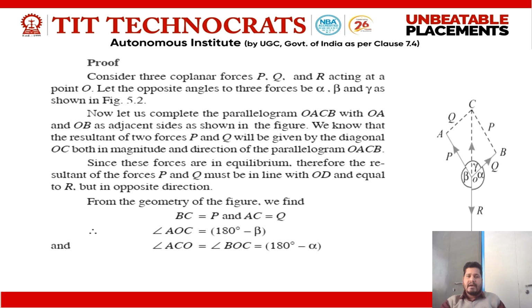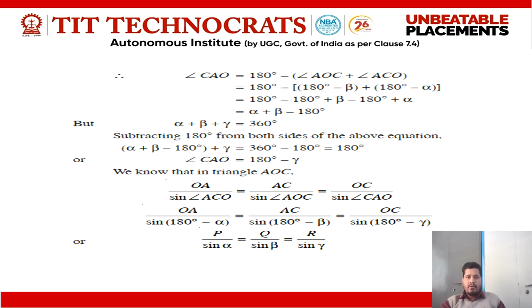And angle ACO is equal to angle BOC, as they are alternate interior angles, equal to 180 degrees minus alpha. Alpha is here, this is our alpha angle. So 180 minus alpha is equal to angle BOC.